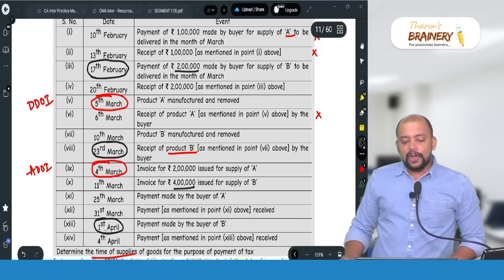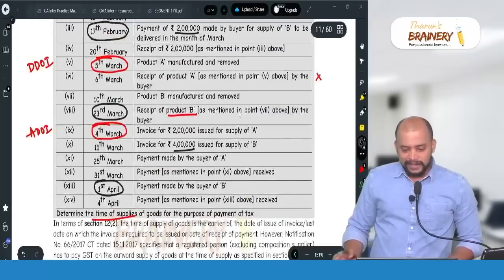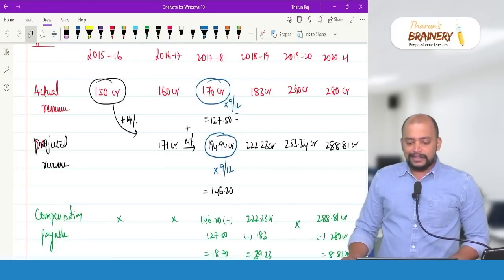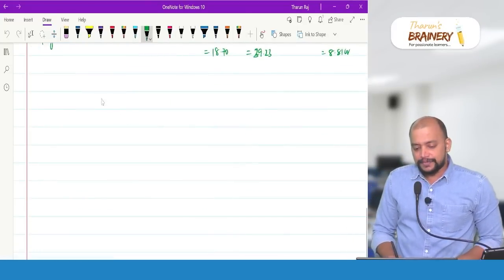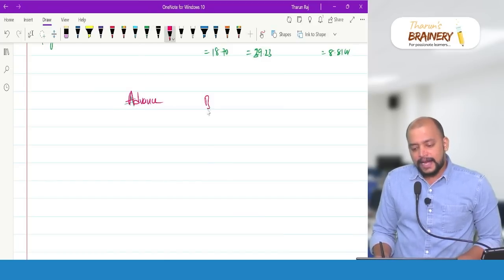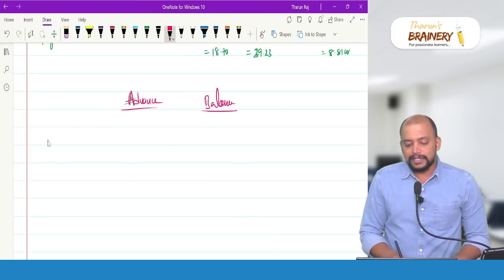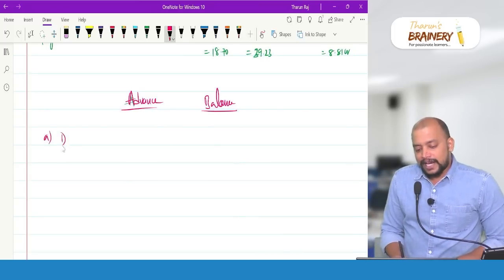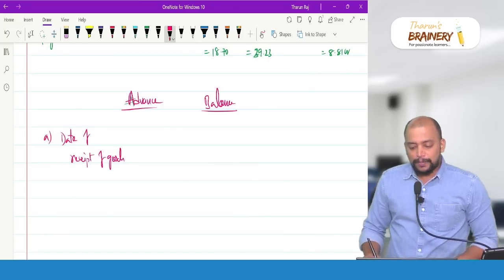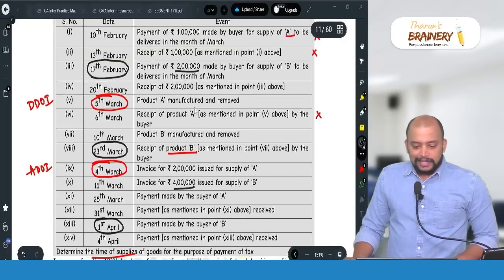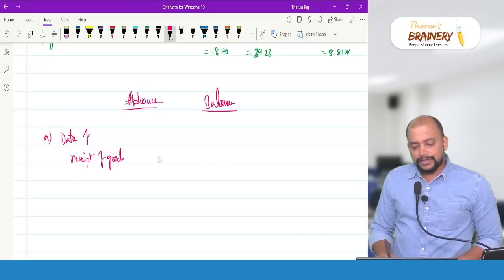Now we got 3 data points here. First is the date on which payment is received. So there are 2 payments, advance and balance. For both, the provision is the same. So the date of receipt of goods will be common in both the cases. That is 23rd March.